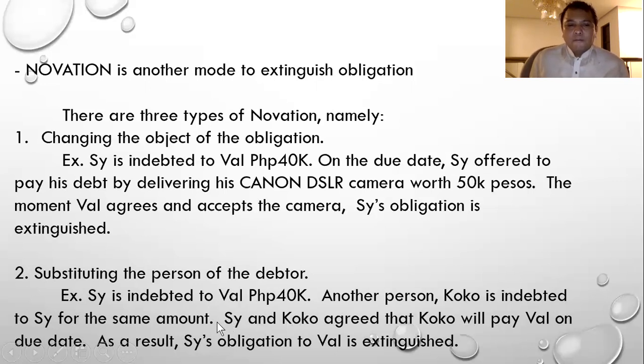So there are three persons involved here. Kuko is indebted to C, who is indebted to Val. Instead of collecting the money from Kuko, C will no longer collect, then Val will now collect from Kuko, or Kuko will pay Val without C's involvement. So as a result, the obligation of C is therefore extinguished. No, the obligation of C to Val is extinguished. So that is substituting the person of the debtor, because C is the debtor.